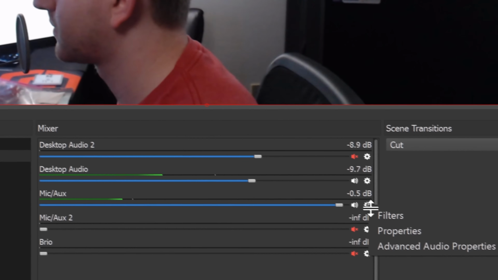If you click the gear icon next to a specific audio source, you can click Filters and add one of the available audio filters to a source. This will generally apply to your microphone.